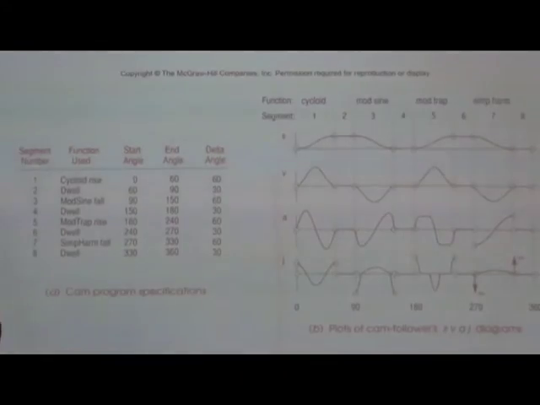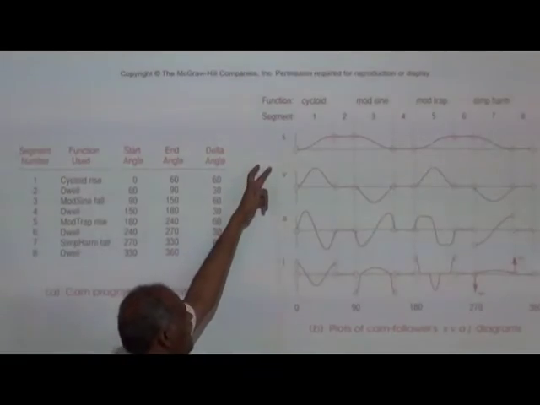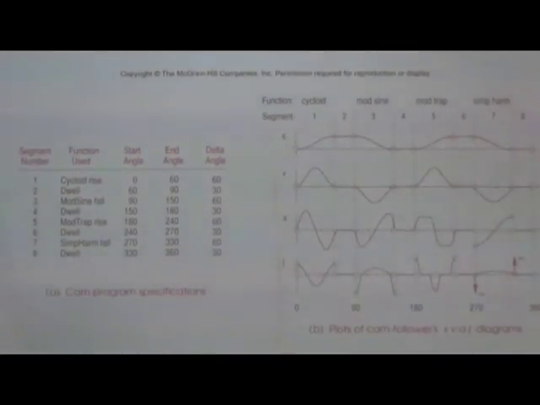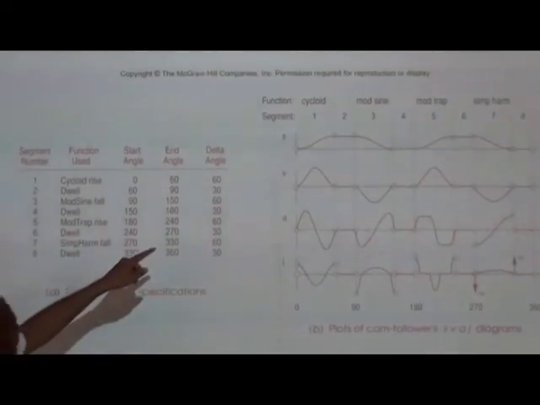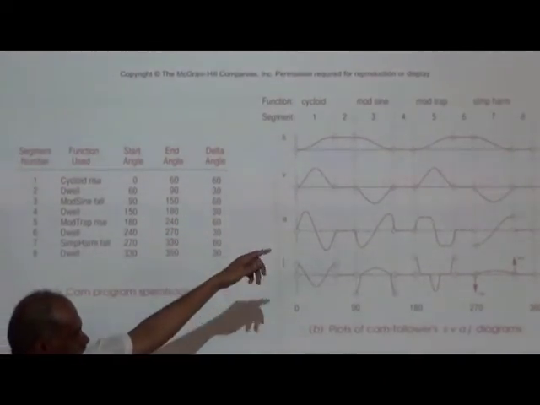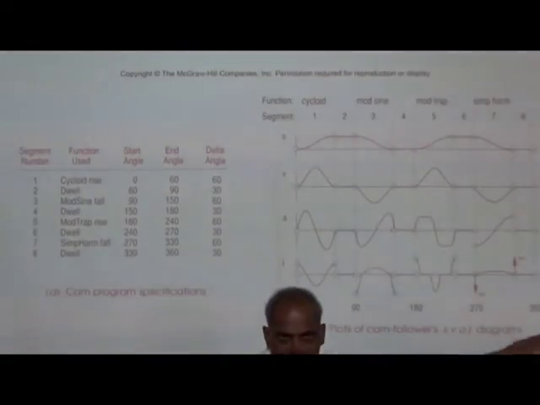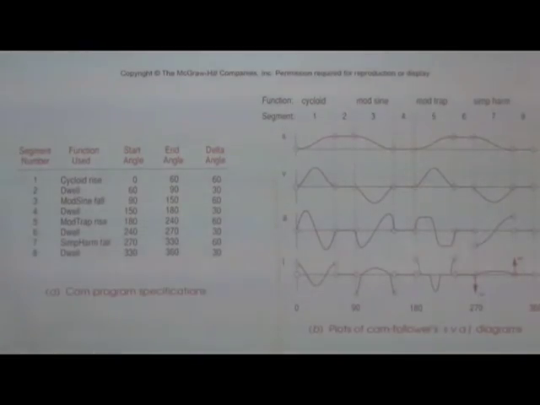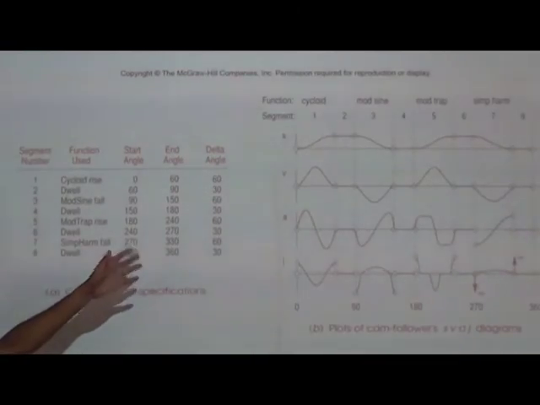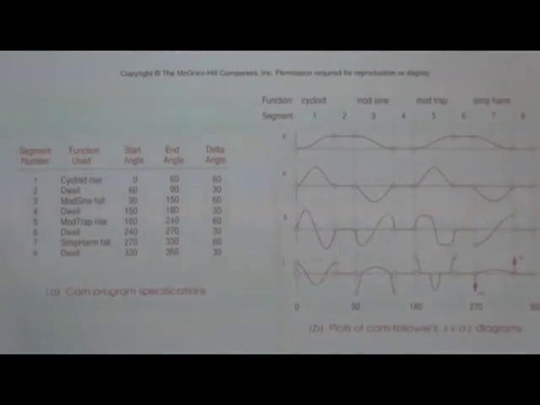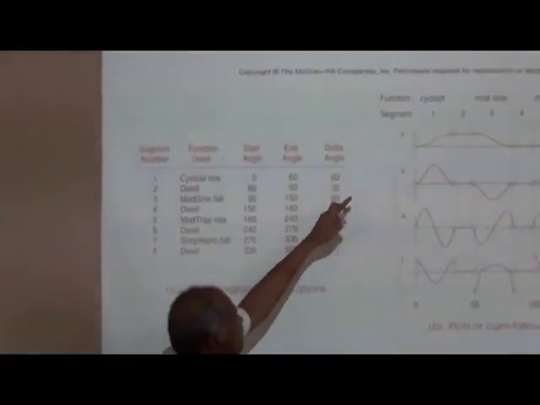If you want to develop, design or analyze the function of a cam, you should have this diagram, called the SVAJ diagram. S is the displacement. In the x-axis you can see it is 360 degrees. For every degree of the cam, what is the displacement of your follower? If it is an oscillatory follower, the displacement will be in terms of angular displacement. If it is a reciprocating follower, it will be in terms of millimeters.